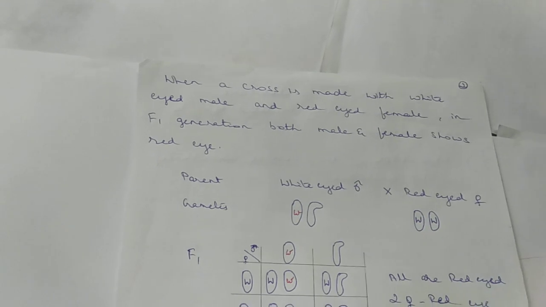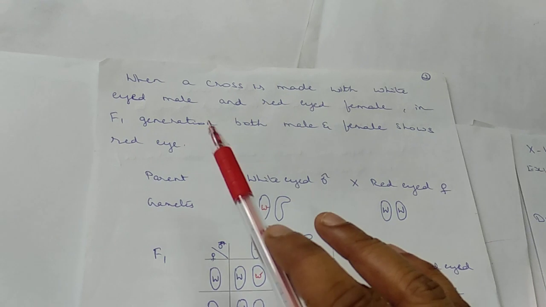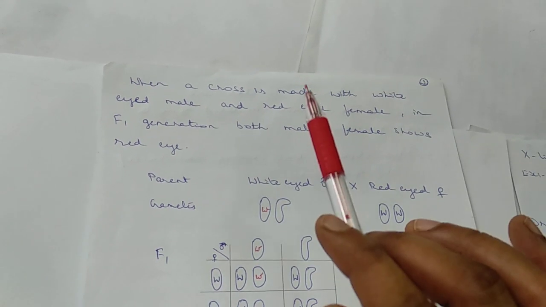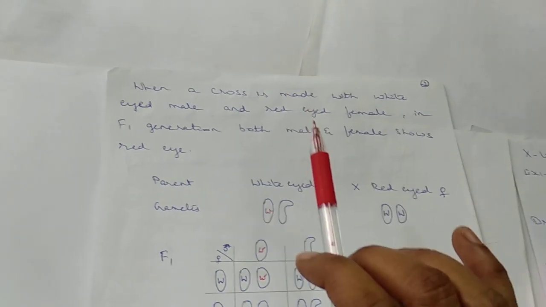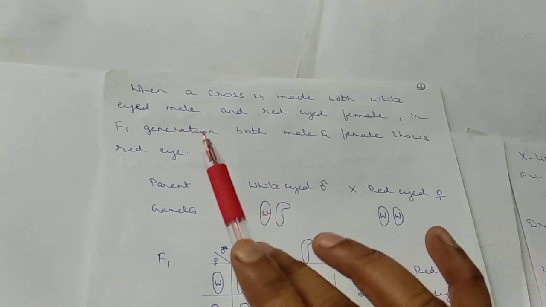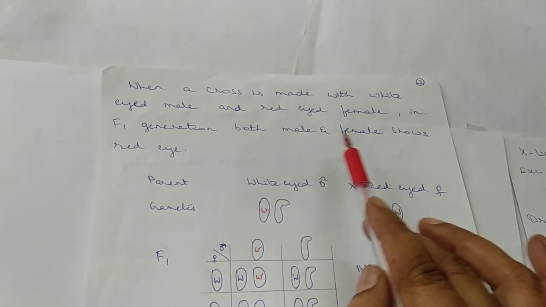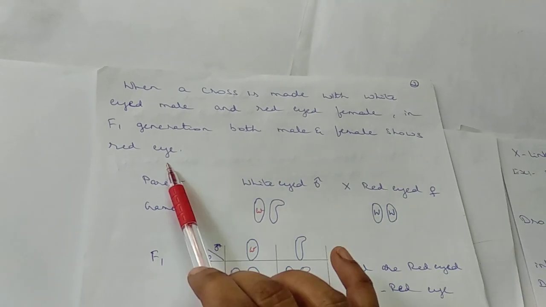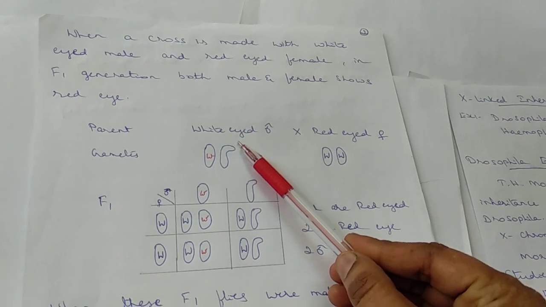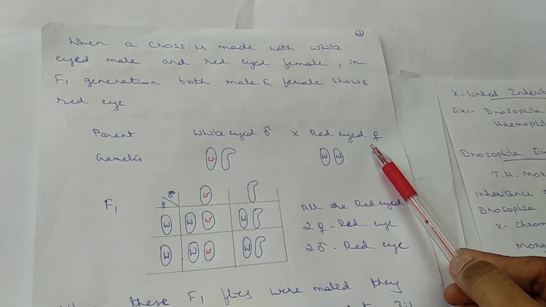So coming now here, when a cross is made with a white-eyed male, usually, as I told, the mutated white eye was found in male Drosophila rather than female. So when a cross is made with a white-eyed male and a red-eyed female, in the F1 generation, both male and female show red eye. As parents, we are taking the white-eyed male and the red-eyed female, and usually,